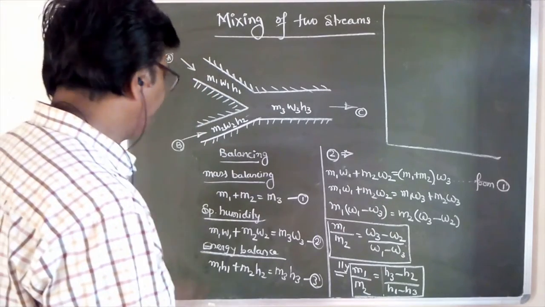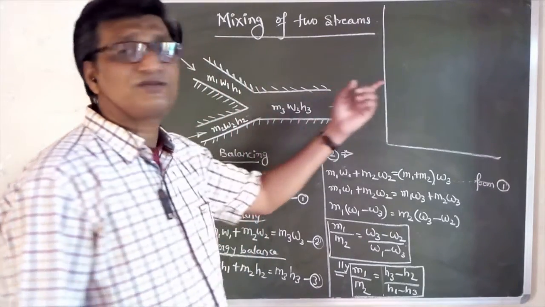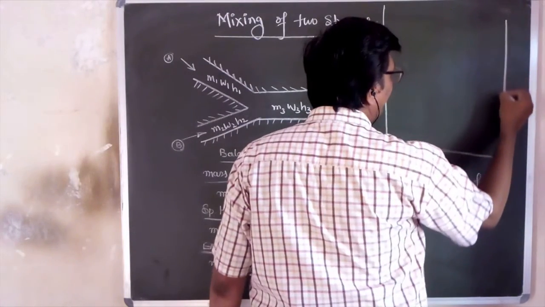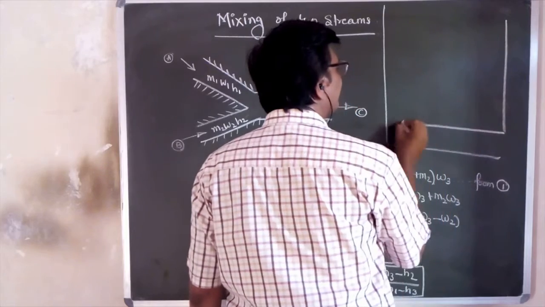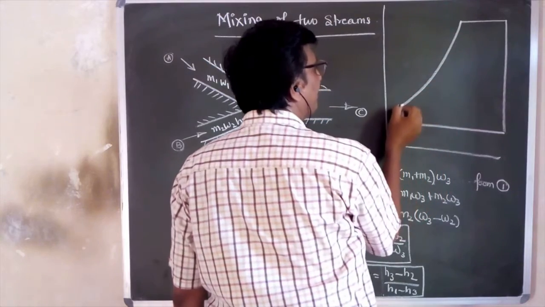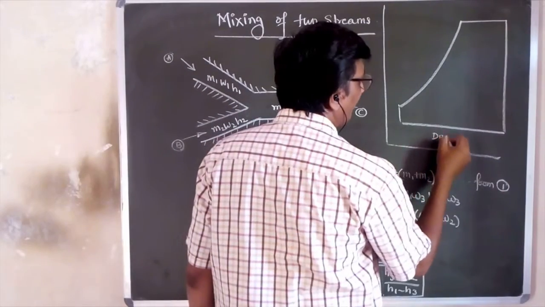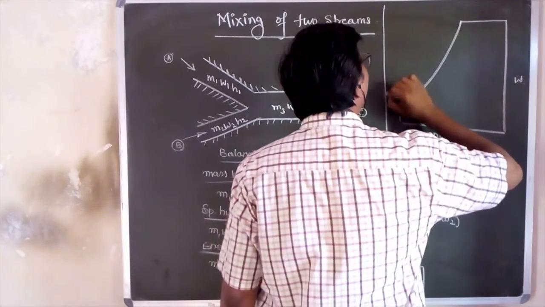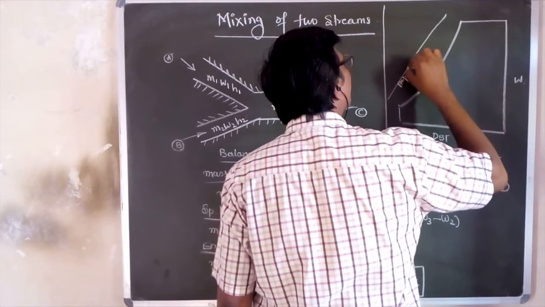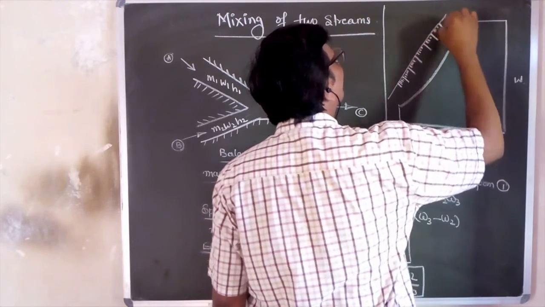Right? Okay. So now let us show this on the psychrometric chart. This is the psychrometric chart. Here you have variable temperature, here W, and here enthalpies.